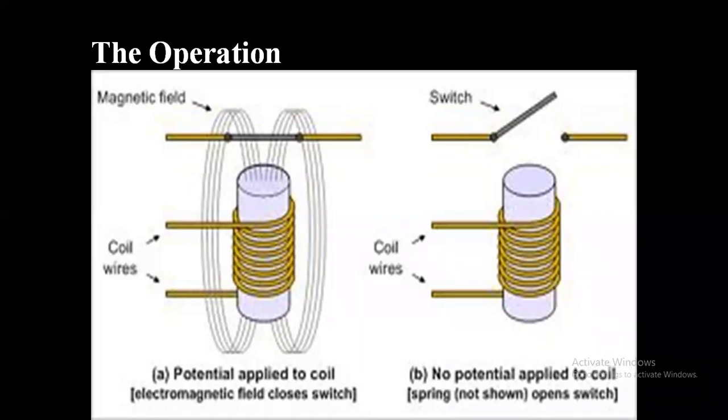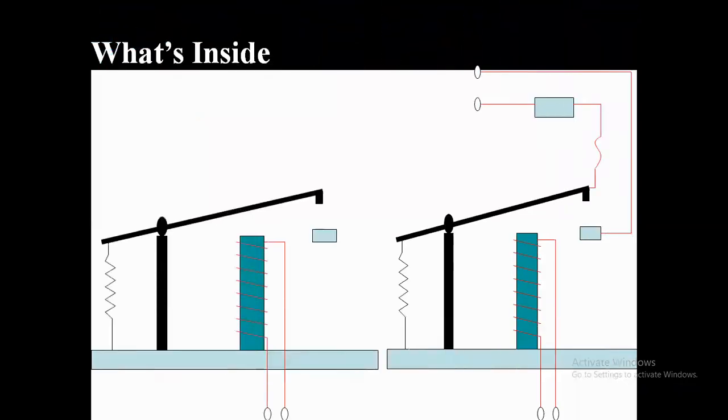The switch will be attracted by the magnetic field and the switch will be closing. So when there is no signal given to the trip circuit, then no current will be flowing, therefore the switch is in open condition. So this is how the operation of the relay will be taking place.